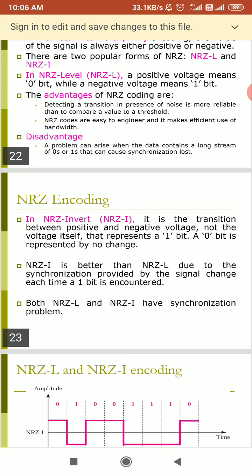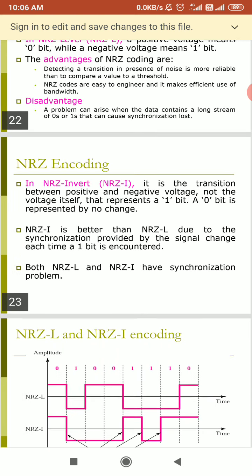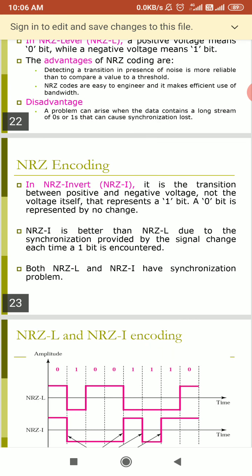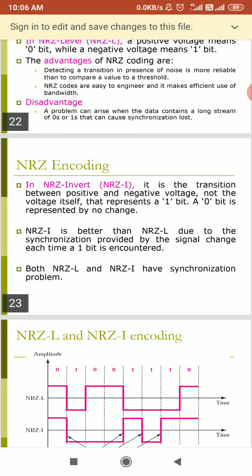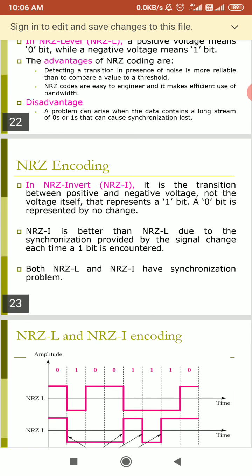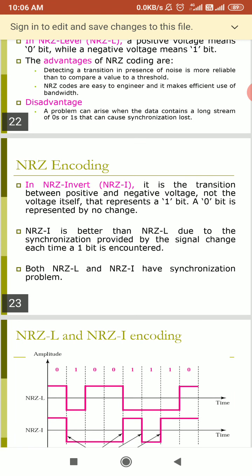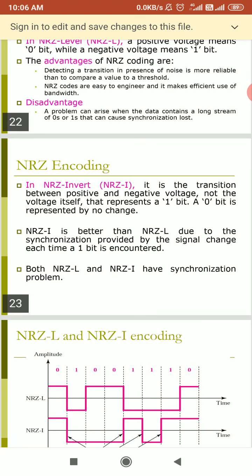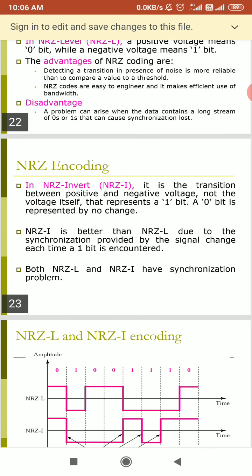Here we have non-return to zero and return to zero. In non-return to zero, again we have two different types: non-return to zero level and non-return to zero invert. As the name says, in non-return to zero invert, it is the transition between positive and negative voltage, not the voltage itself, that represents the 1 bit. A 0 bit represents no change.